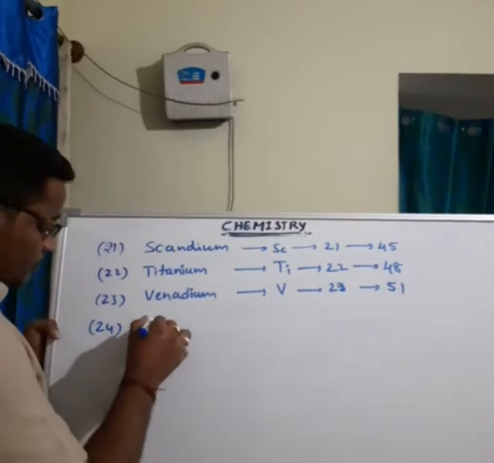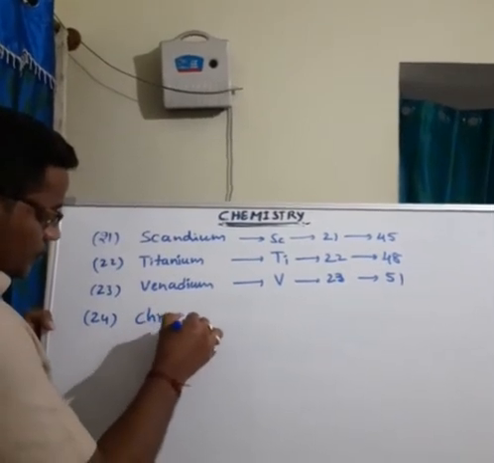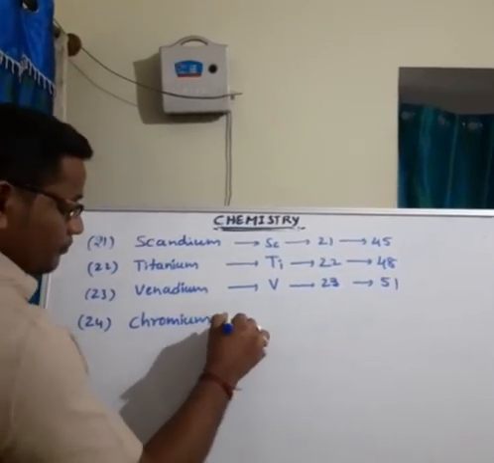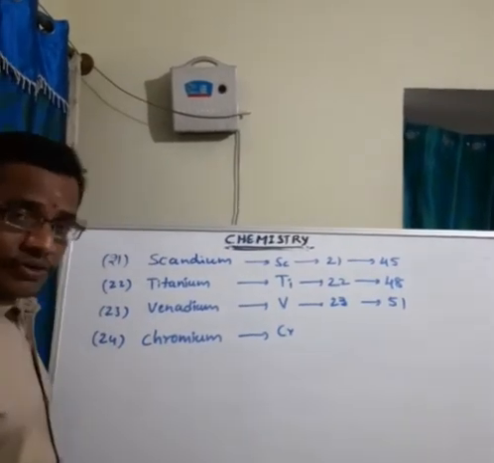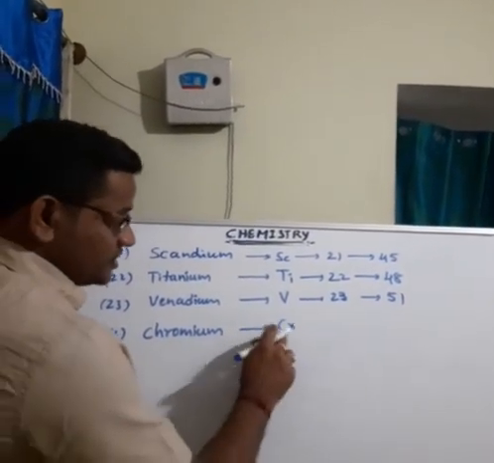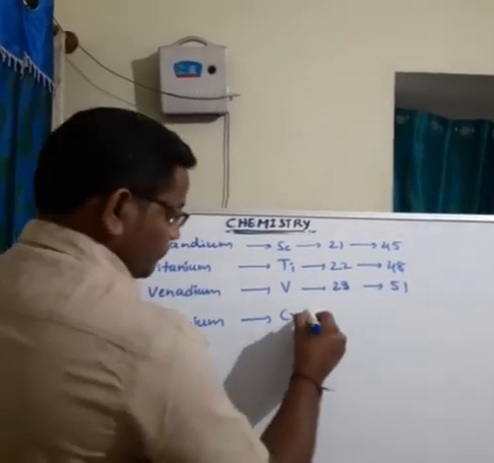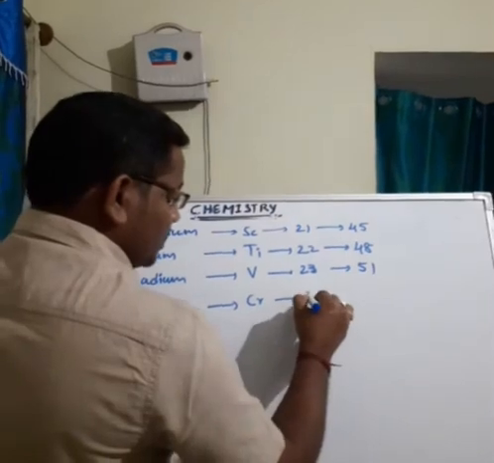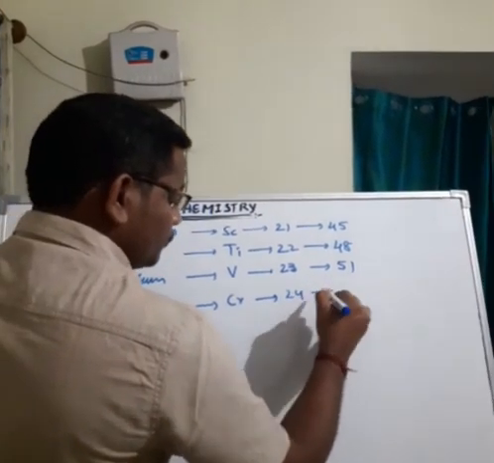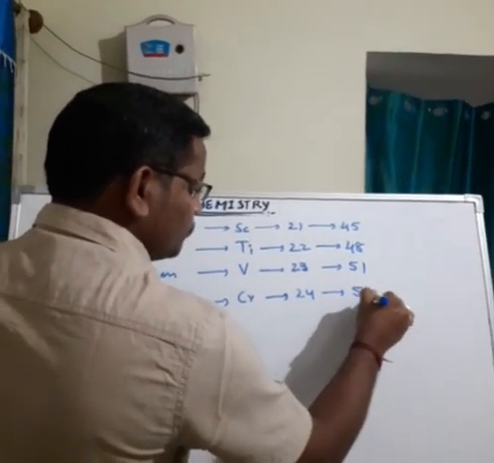Next, chromium. Symbol is Cr, capital C, small r. Atomic number 24, mass number is 52.